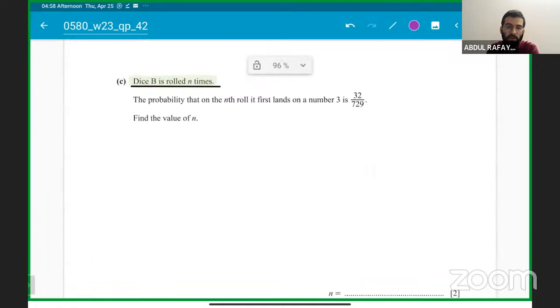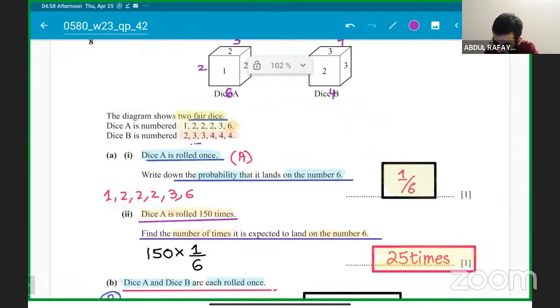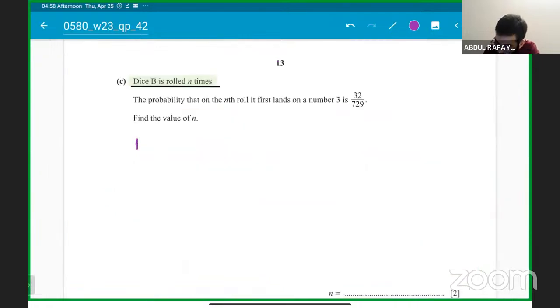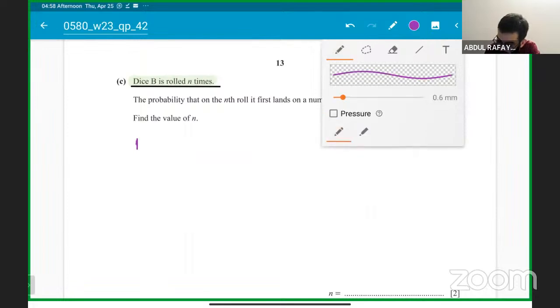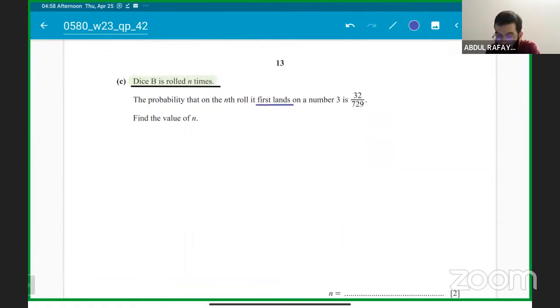It's basically like a geometric distribution. We have to find the probability that on the nth roll it first lands on the number 3, which is 32 over 729. We are talking about dice B here. So students need to understand what the probability of 3 is. Follow the important words carefully. It should be first landing on.